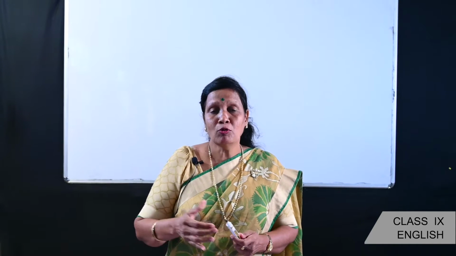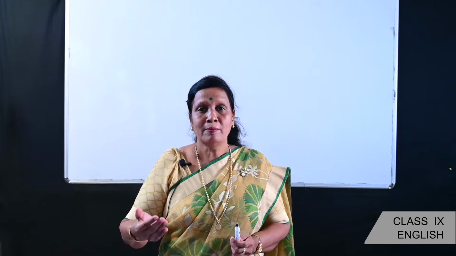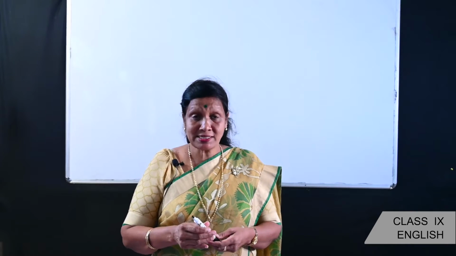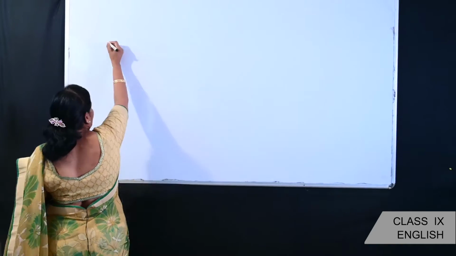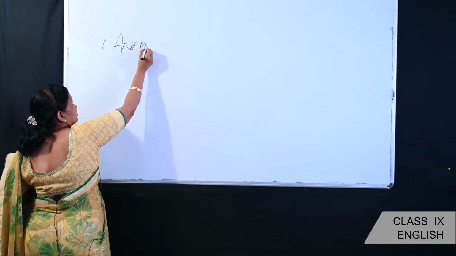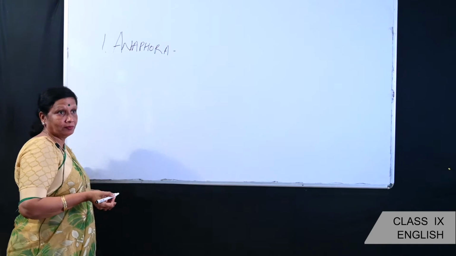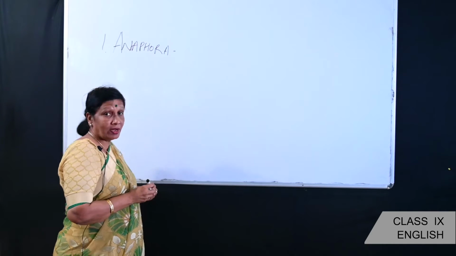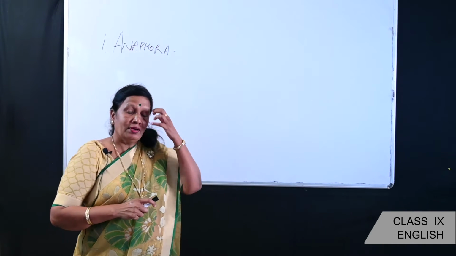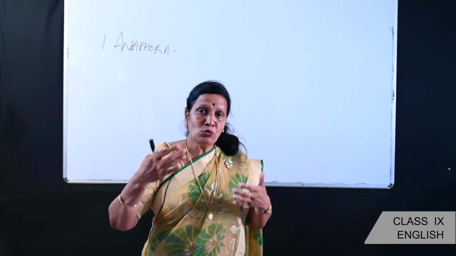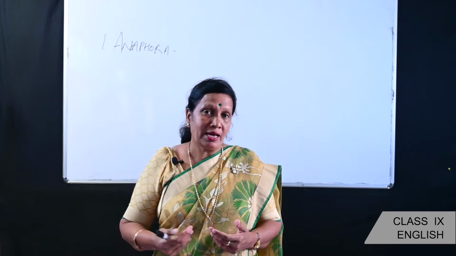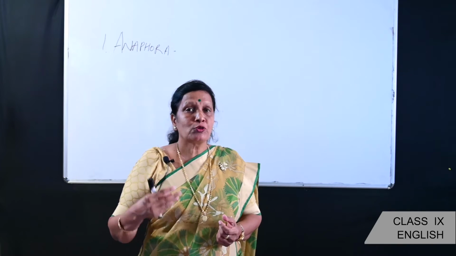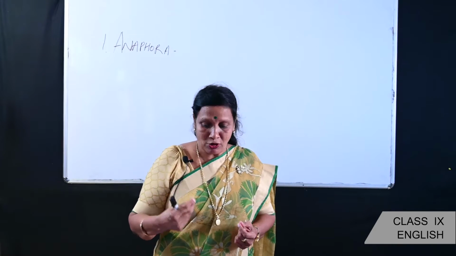Before I move into the literary devices that have been used in this poem, let's discuss some more literary devices. Anaphora. Anaphora is a word that has been used at the beginning of 2 or more consecutive lines by the poet to stress upon the meaning of it.